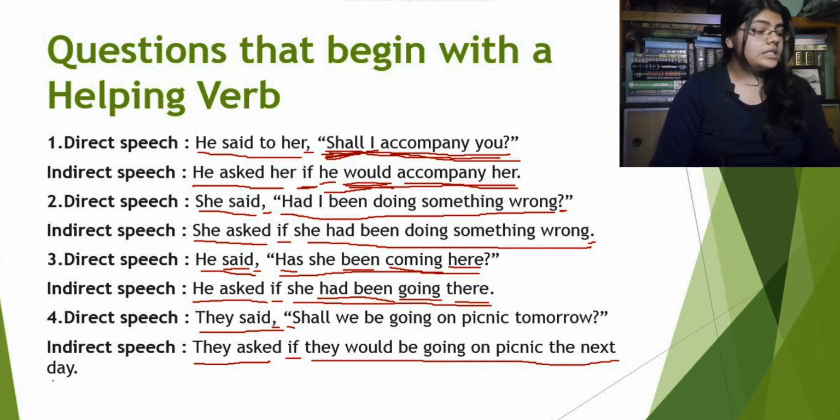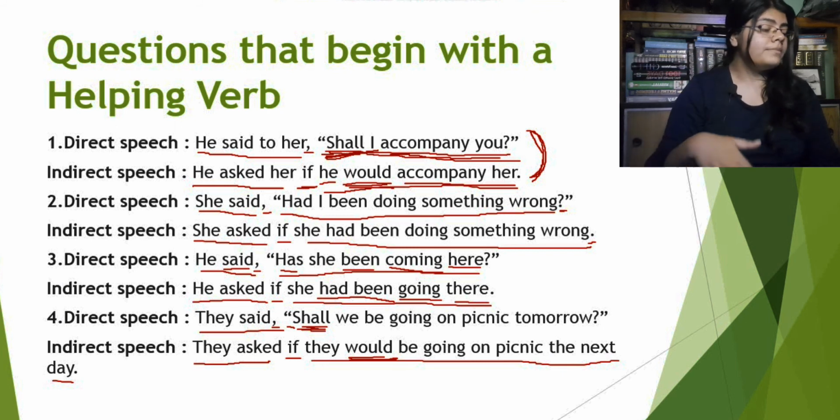Again, see, again we used would by changing the verb shall. We did not use should because of the same reason, exactly why we used would in the earlier example. This will apply here as well, because again in the direct speech it does not mean something like they have to do. They are merely questioning, "Shall we be going on picnic tomorrow?" That's why we used would here instead of should.